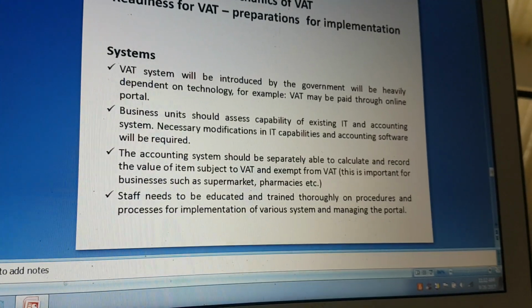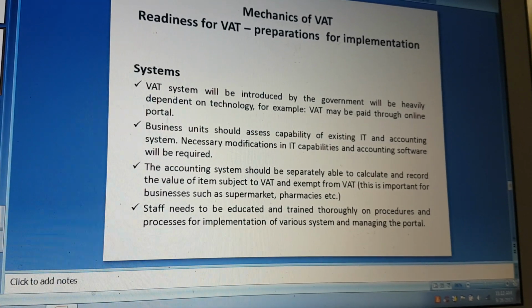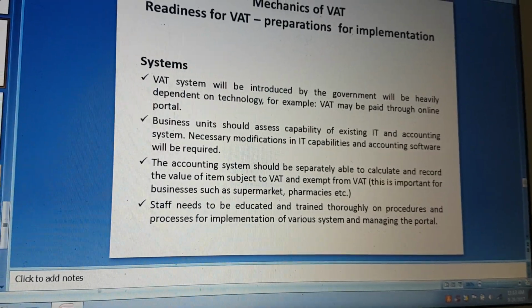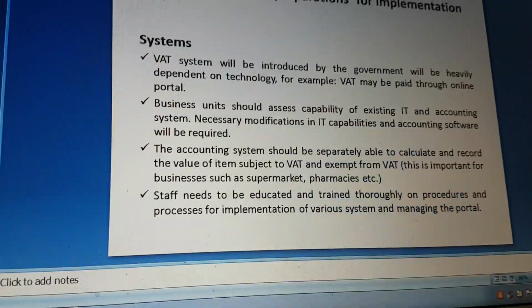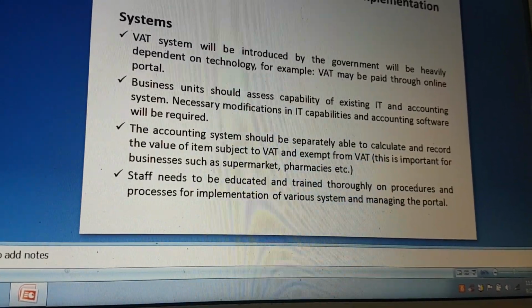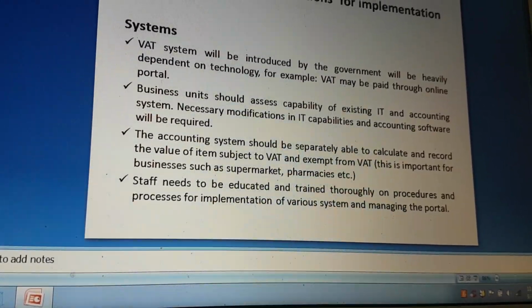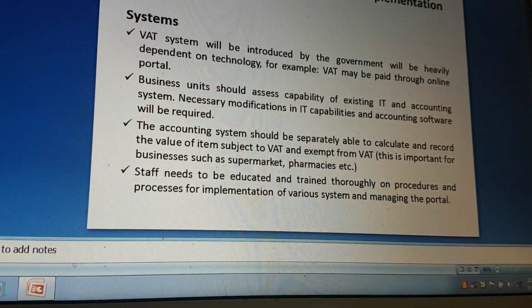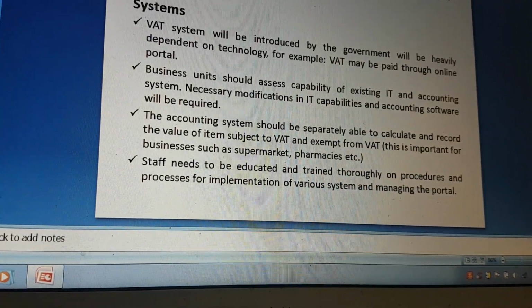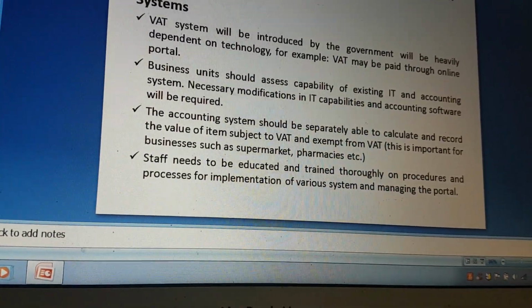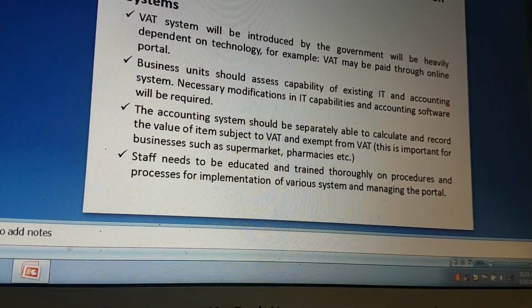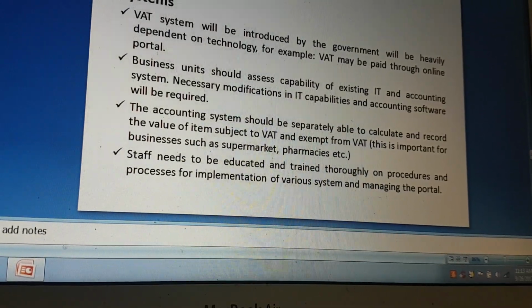Systems: how our systems need to be updated. The VAT system introduced by the government will be heavily dependent on technology. For example, VAT may be paid through an online portal, so our system has to be updated with it. Business units should assess the capability of existing IT and accounting systems. Necessary modifications in IT capabilities and accounting software will be required. The accounting system should be able to separately calculate and record the value of items subject to VAT and exempt from VAT. This is important for businesses such as supermarkets and pharmacies.